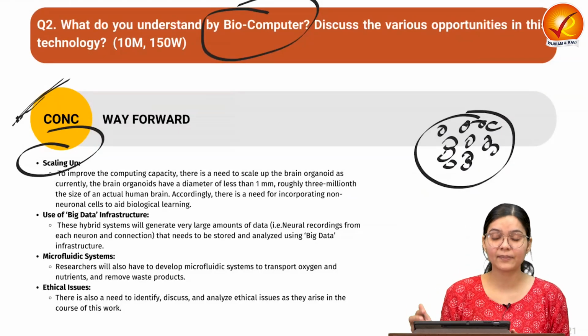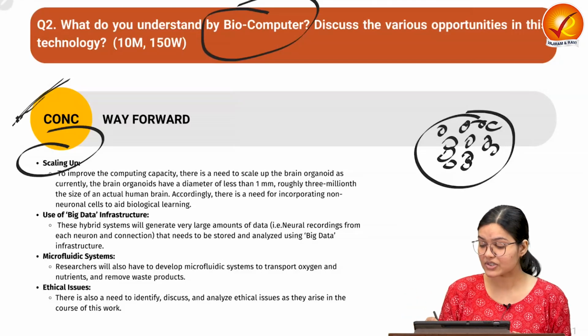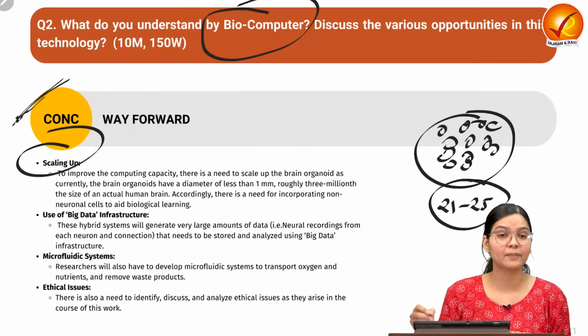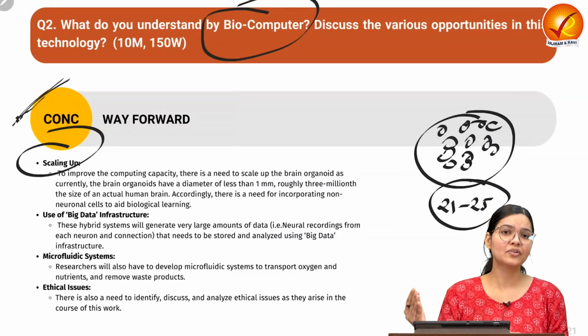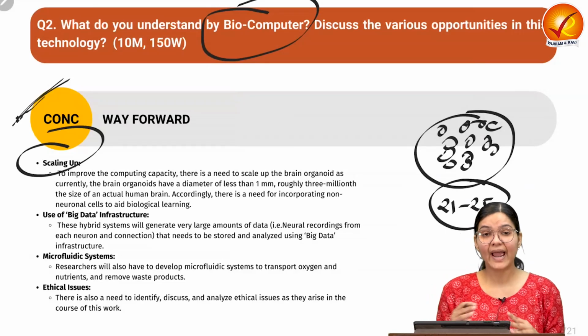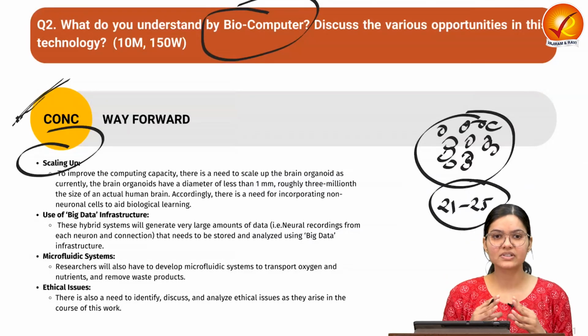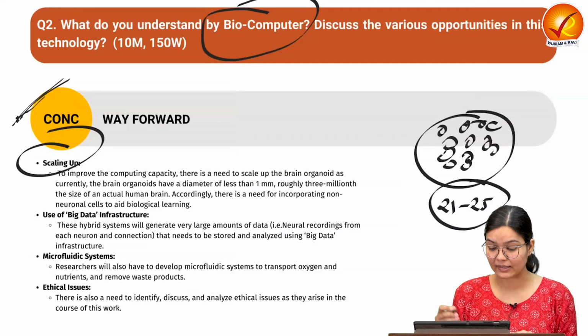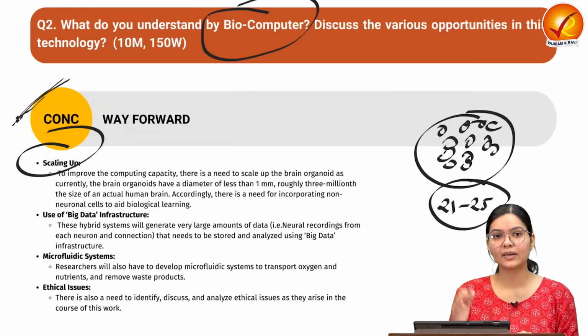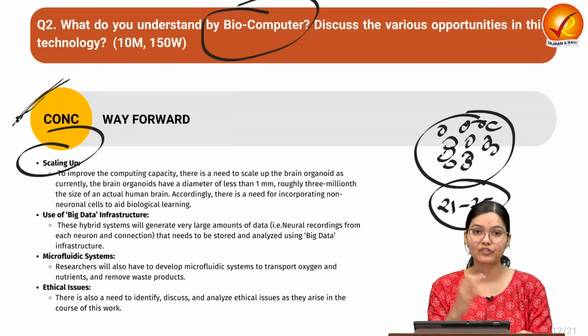Okay, we have to scale it up, because the human brain is made of roughly 21 to 25 billion neurons. So that is a huge structure, and it will require a lot of effort because it is not easy to scale it up to that level. So scaling up is an issue, and we have to do that.